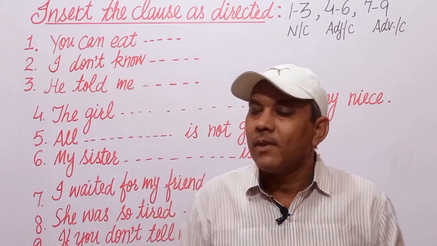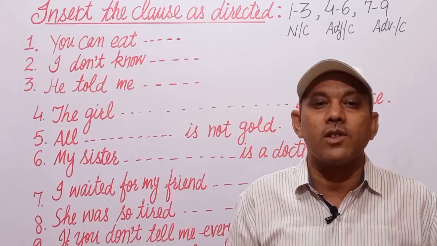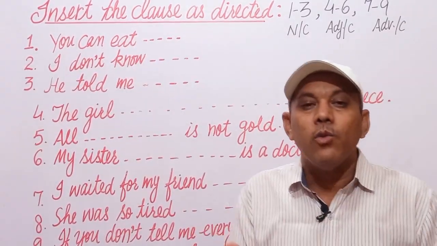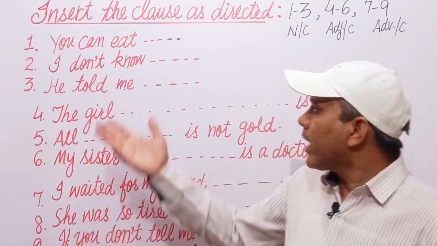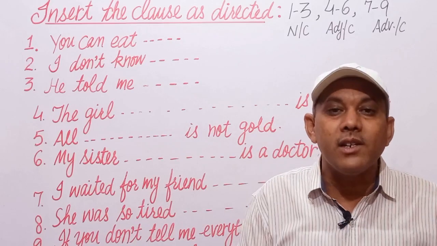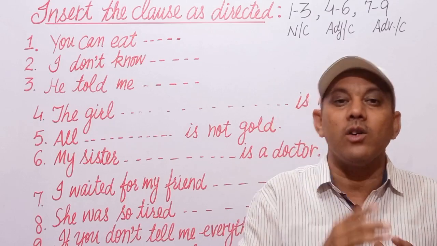First 3 sentences we have to fill in noun clauses. First of all, you can eat. You can eat. We have to fill in a noun clause. You can eat something. You can eat biscuits. You can eat sweets. These are nouns. But we have to fill in a noun clause.